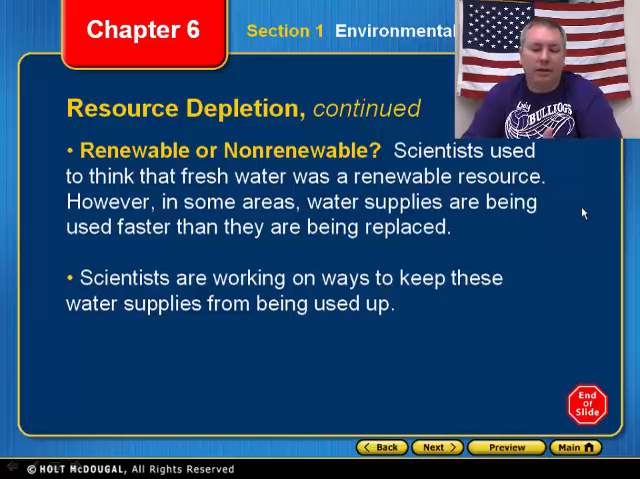All right, they're looking at things like solar energy. They're looking at things like wind energy, looking at things like water energy. Those things won't get used up. So those are renewable resources, and being able to create electricity with those are things that these companies are trying to do today. All right.